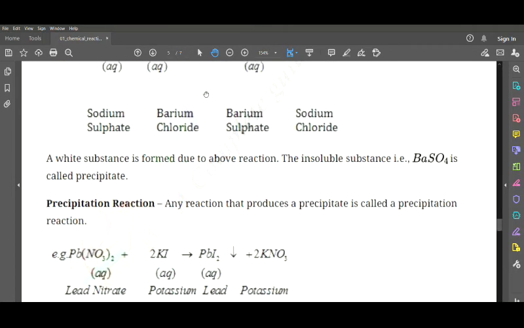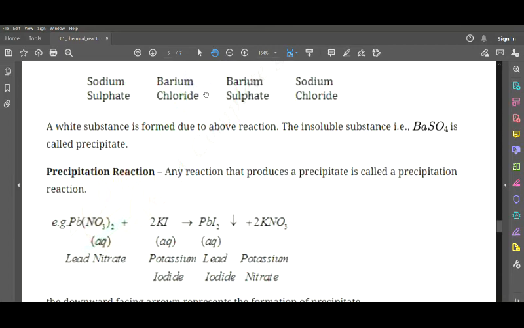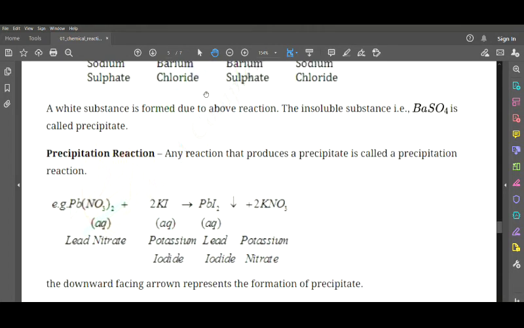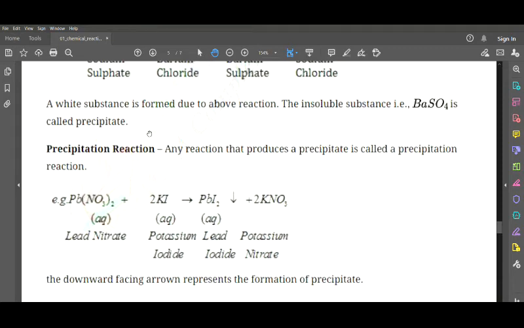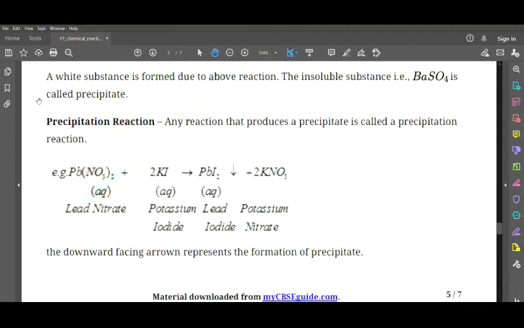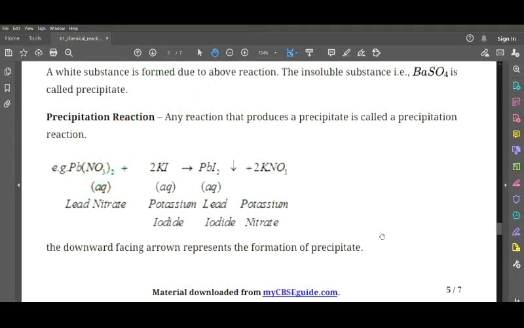Now next we have precipitation reaction. What is a precipitation reaction? Any reaction that produces a precipitate is called a precipitation reaction. That's very simple. For example, we have lead nitrate, that is Pb(NO3)2, plus potassium iodide, that is 2KI, gives us lead iodide plus potassium nitrate.